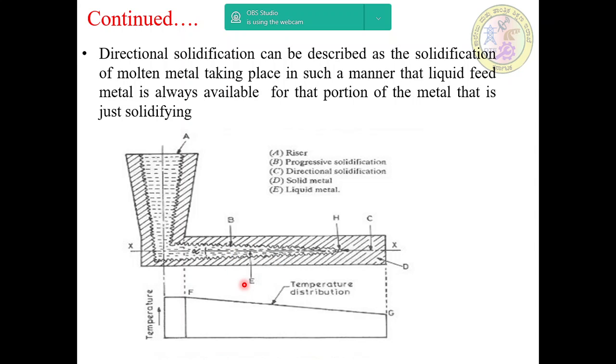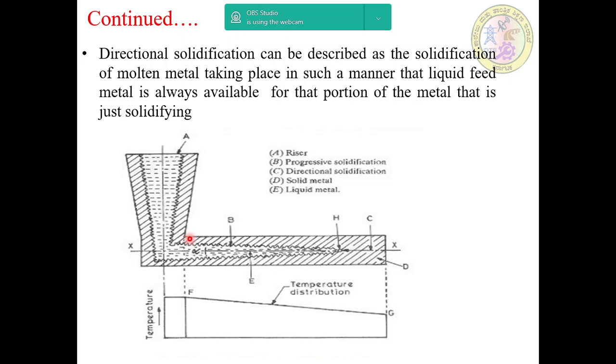And then it can also be described as solidification of molten metal taking place progressively from the thinnest part, which solidifies first, and towards the feeder head, that is the riser, which solidifies last. Solidifies from this side, and then finally this riser section solidifies.